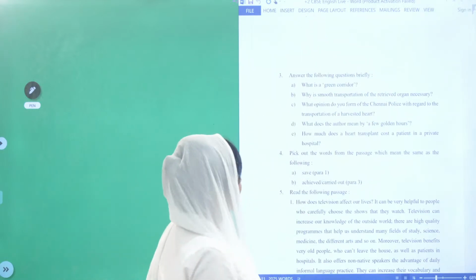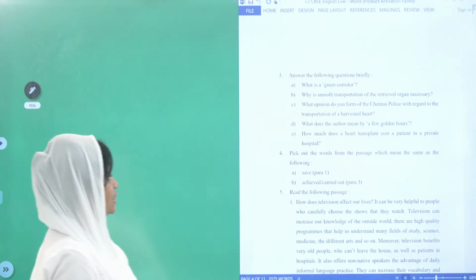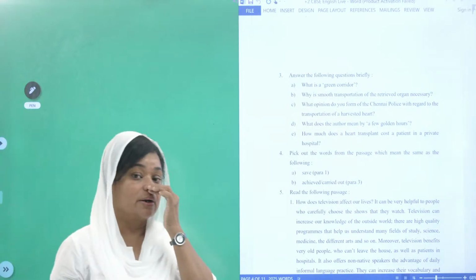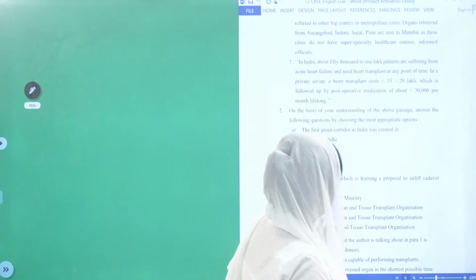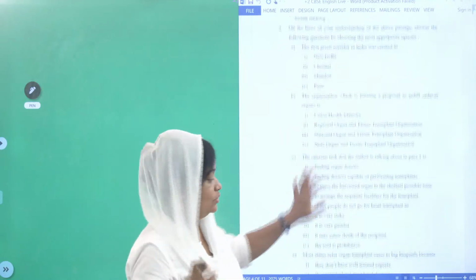Answer the following questions briefly. Okay, now what is green corridor? How many marks do you have for this? One mark each. Okay, next one.